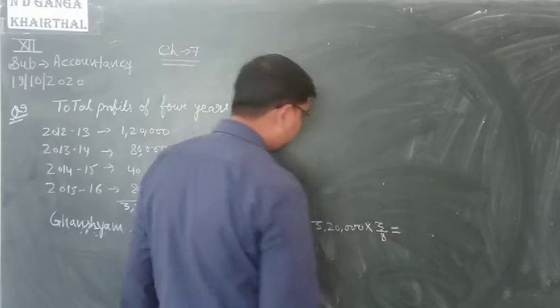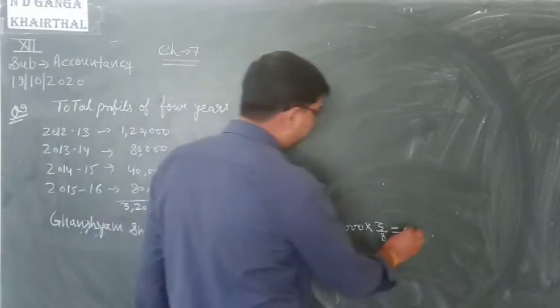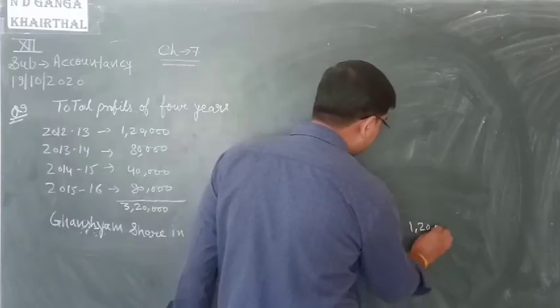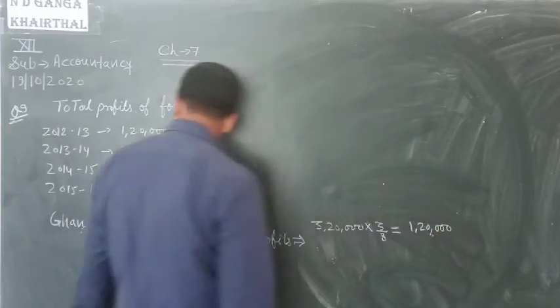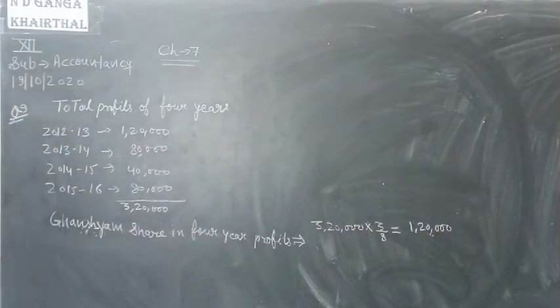Okay, so 1,20,000. Ghanshyam's share in 4-year profit, 320 into 3 upon 8, is 1,20,000.